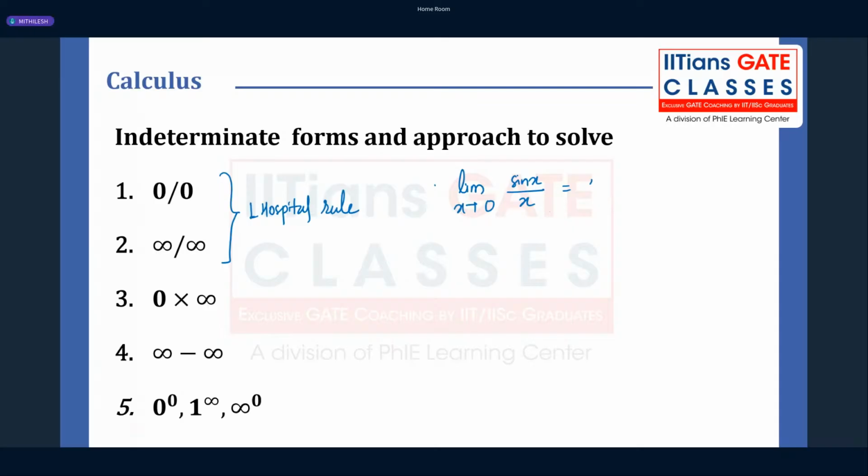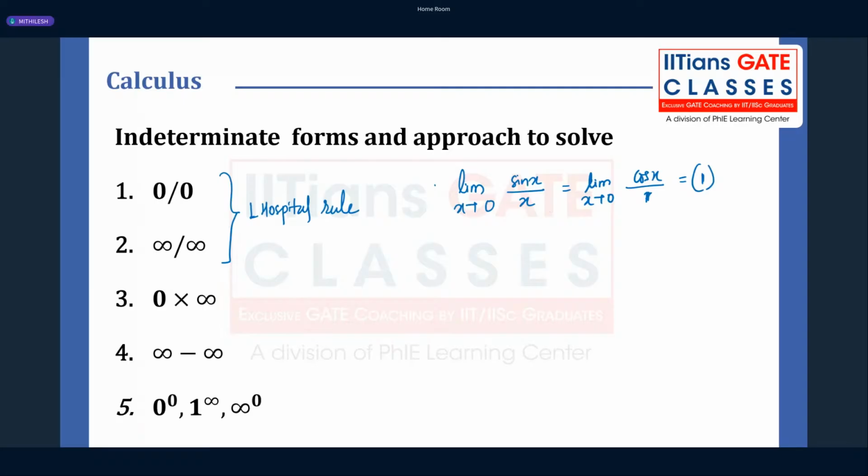And the answer is 1, because putting the value x equal to 0, cos 0 is 1. Correct? Similarly, if it is an infinity by infinity problem, you apply the same approach.